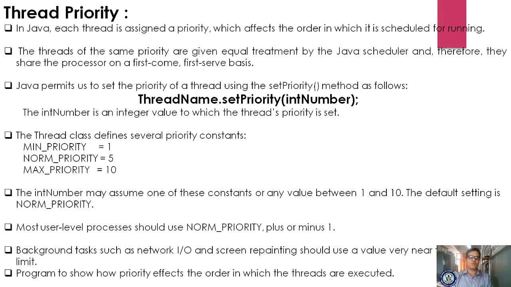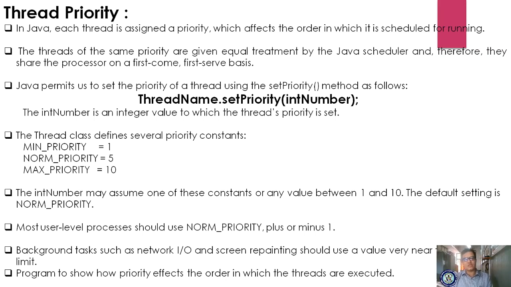Most user level processes should use NORM_PRIORITY plus or minus 1. So most of the threads and processes should use normal priority, either plus or minus. If it is plus, it means higher priority, and if it is minus, it means lower priority. That is based upon the NORM_PRIORITY, either plus or minus.